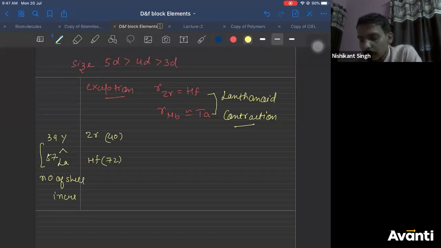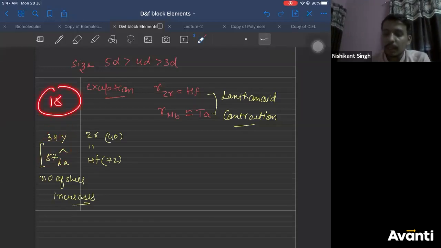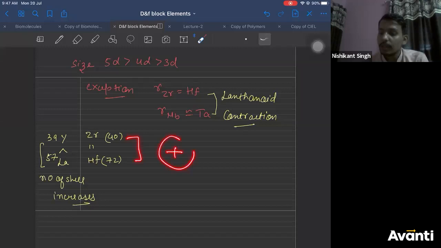But what reason will you give for why zirconium and hafnium have similar size? Between 39 and 57, the difference is 18, so 18 protons are added in the nucleus. But here, 32 protons are added.